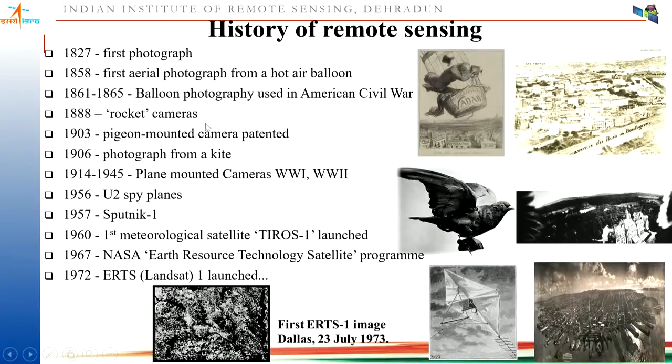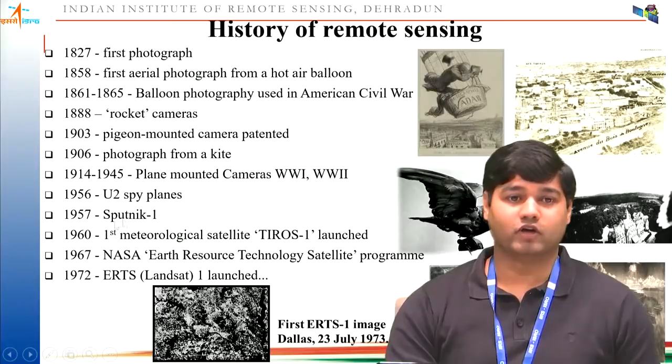Then in 1888, rocket cameras were used. In 1903, pigeon mounted cameras were patented. So you can see how the camera was mounted on the pigeon, and the photograph taken from the pigeon camera. Then in 1906, the first photograph from a kite was taken. This particular technology from kite and from balloon is still being used. Then in 1914, after the invention of the aircraft, during World War One and Two, they used plane mounted cameras. Then in 1956, U-2 spy planes were made.